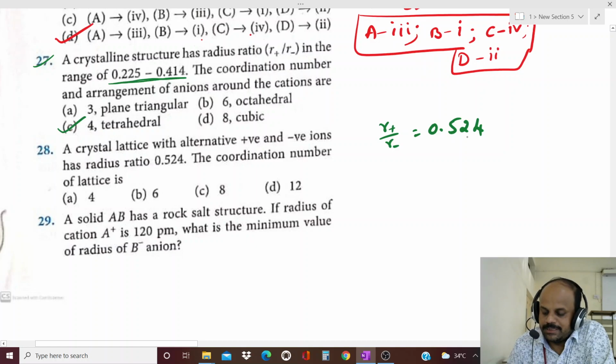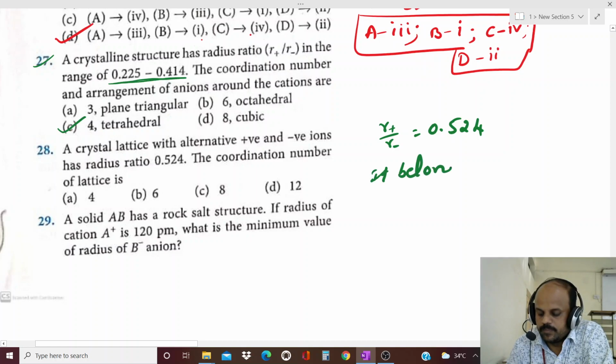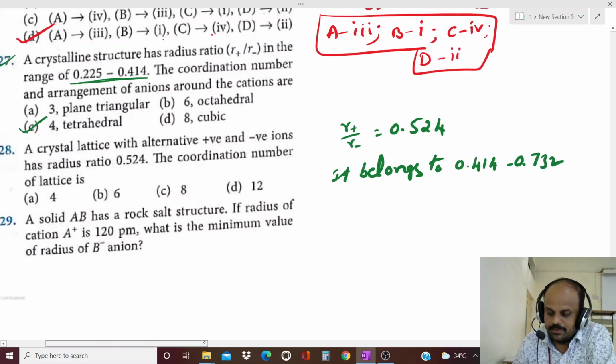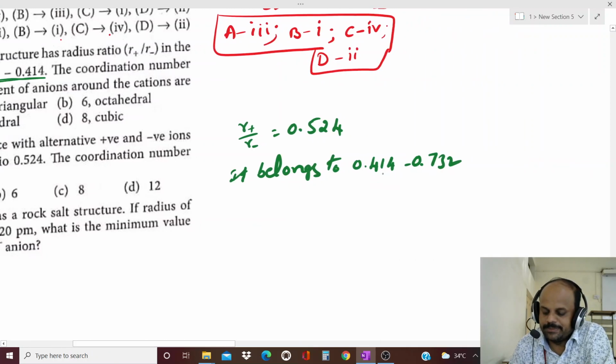Already we know that this radius ratio belongs to the range of 0.414 to 0.732. So 0.5 means it lies between 0.4 and 0.7.